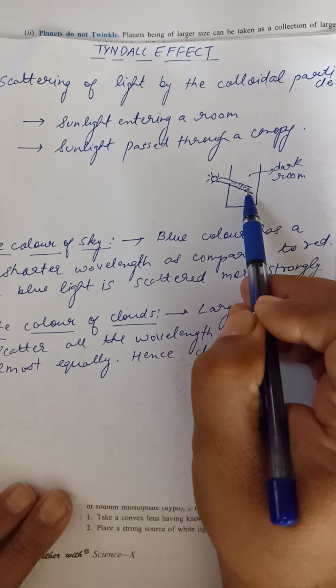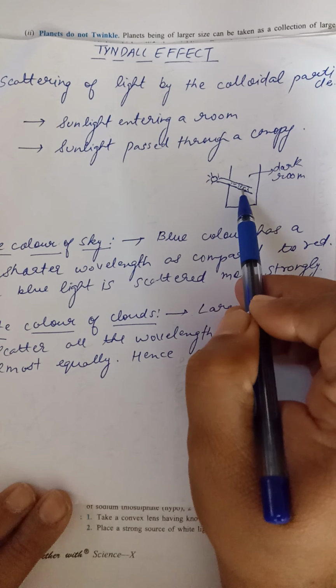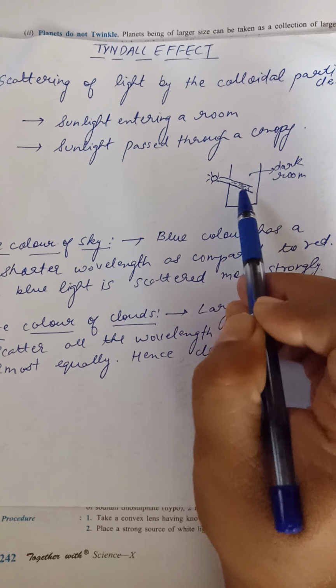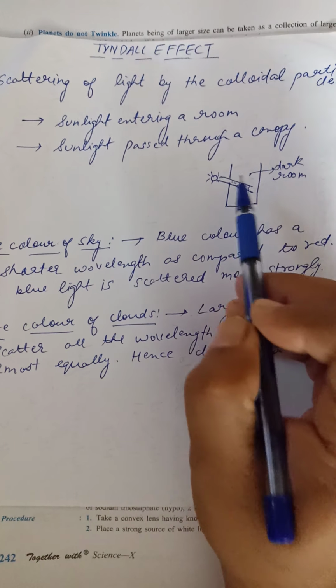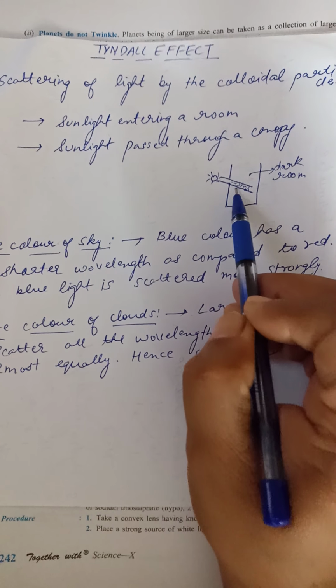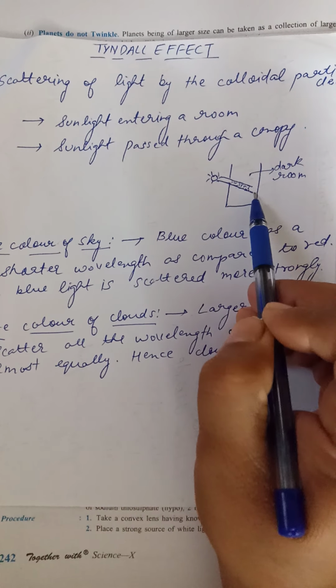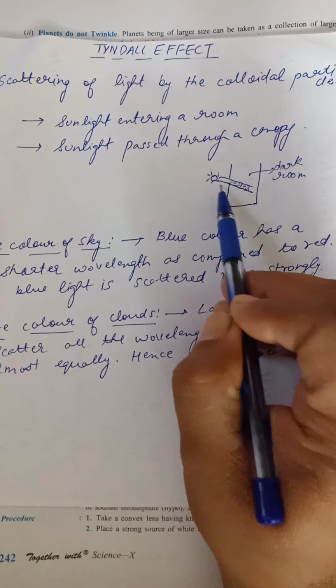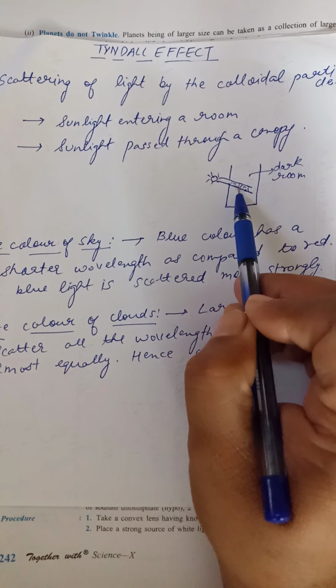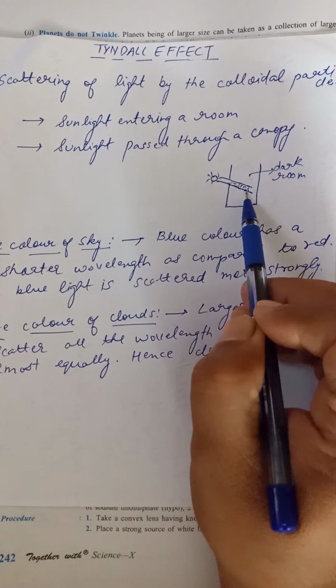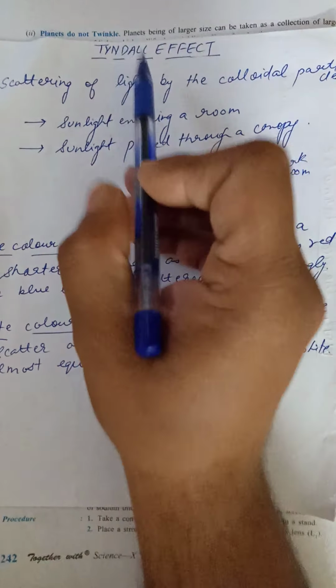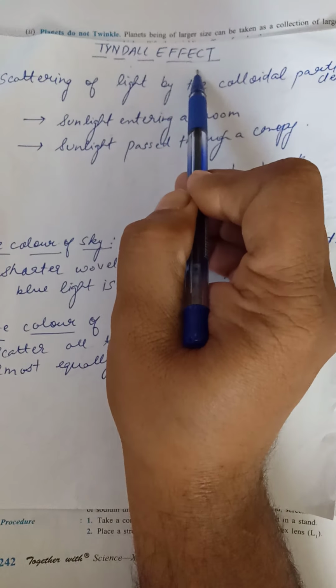Now why are these particles visible? These particles are visible because they are scattering the light, and when these particles scatter the light, you are able to see them. So you can see this phenomenon through which we can see the particles when the light is entering into a dark room. This process is known as Tyndall effect.